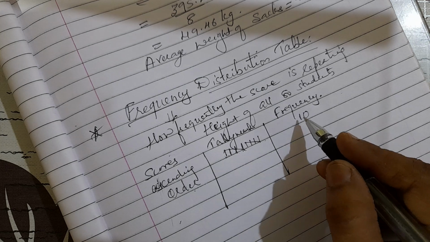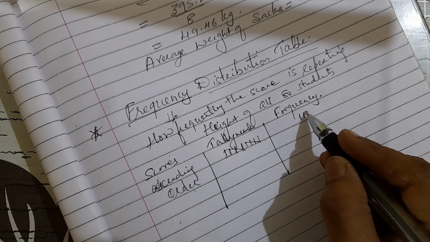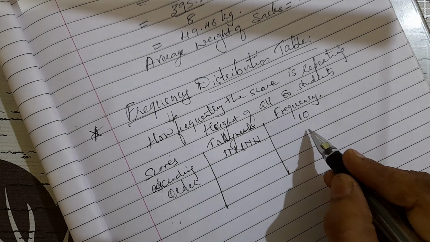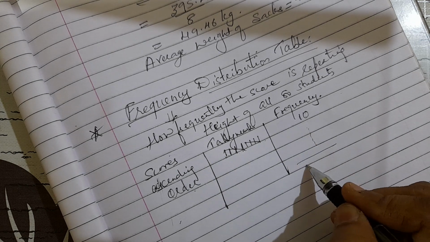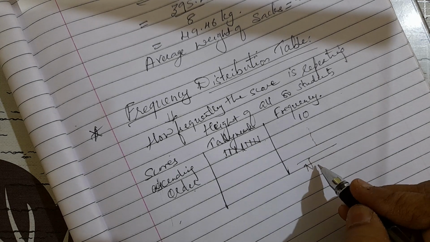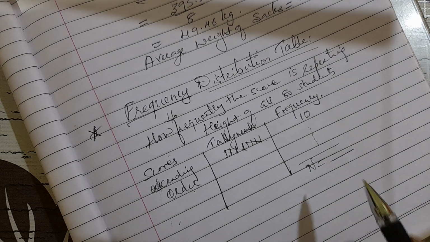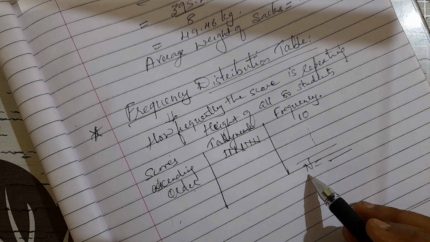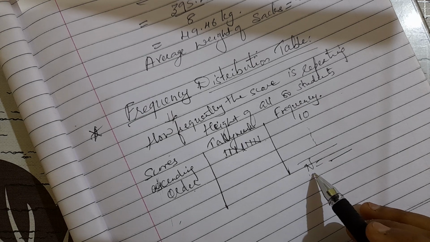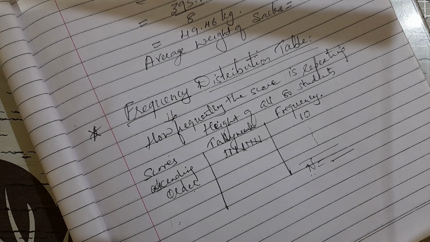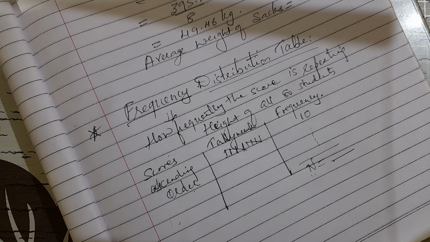And last, what we do, children, we add all these frequencies. You will add all the frequencies, and that will be represented by capital N. Whatever data comes, you will add and write here. That will give you total N. What is meant by capital N? Total frequency. Now this will be more clear when we do some example.